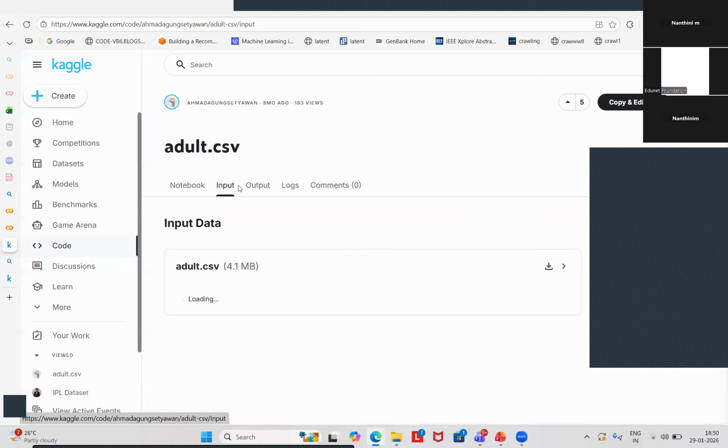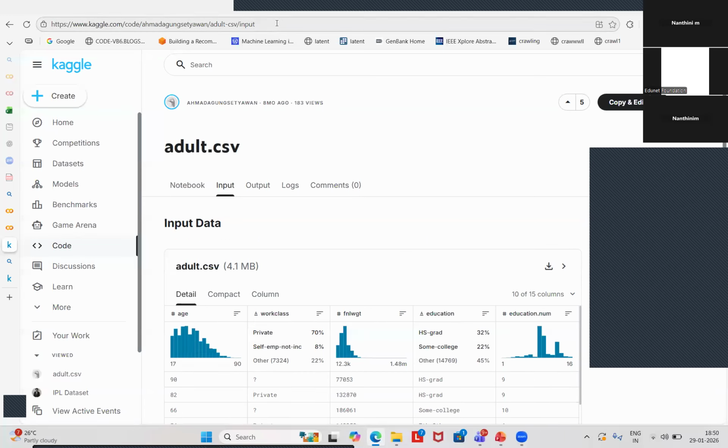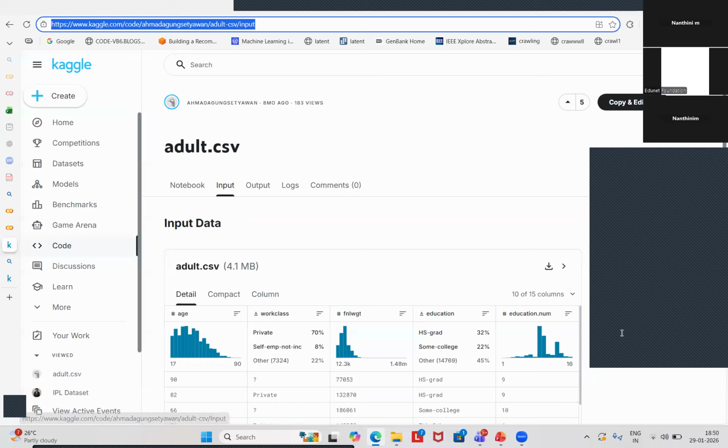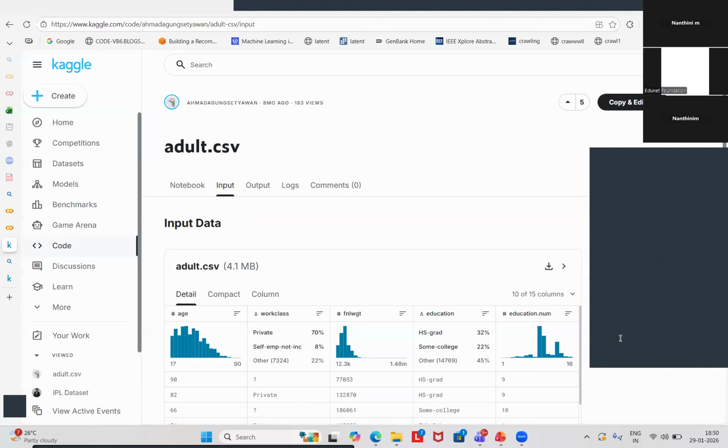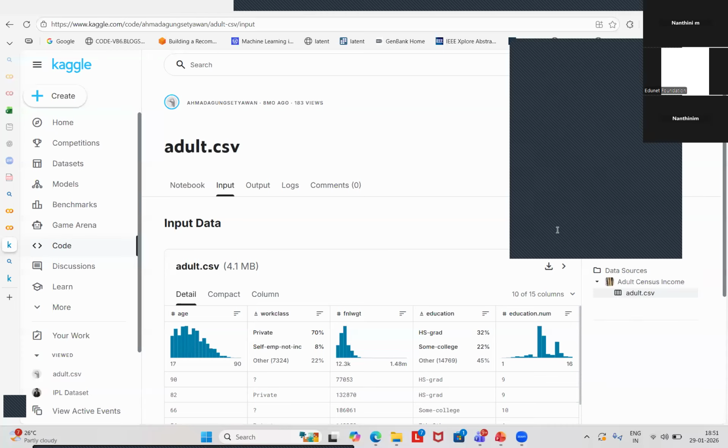I'm sharing this link with you all, ma'am. Just try to download this adult.csv file. Okay, so you can click on the download button here and keep it in the system. Next week onwards, we will be starting the project using this particular data set. Can you access the link? Let me know. The adult.csv file you have to download so that we can start with the project. Yeah, I will be sharing it in the Telegram also.